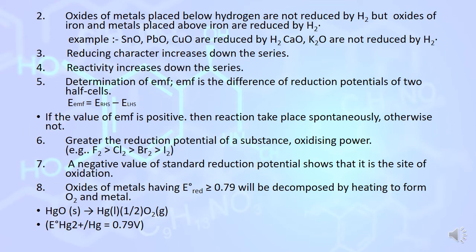Reducing character increases down the series, which means as you move downward, oxidation increases. The activity increases down the series because as we move downward, oxidation increases, electrons can easily be lost, so reactivity increases down the series. How can we determine EMF, electromotive force, in an electrochemical cell?